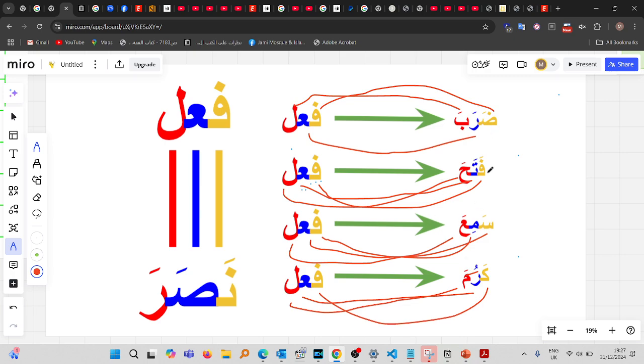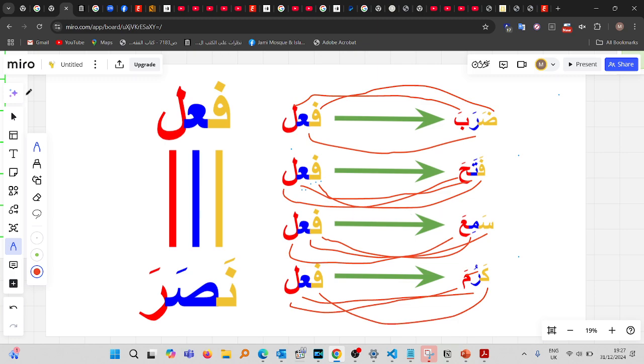So that doesn't actually matter. Whether the diacritical mark is above or below doesn't matter. What matters when you're doing this is that first of all it's thulathi mujarrad, and it's the third person singular male past tense form of the verb. Then you can do this.